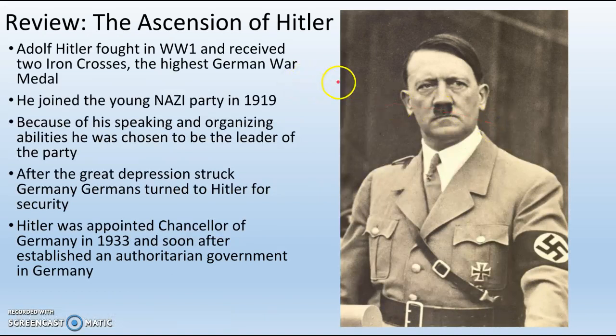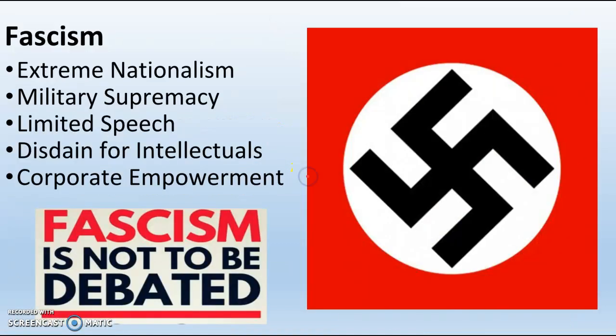So we talked about the ascension of Hitler. Basically, Hitler leverages several key moments. The first being the Great Depression. The second being the weakness of the Weimar Republic and the reparations payments. And the third, the anger of Germans because of the Treaty of Versailles. And after being appointed chancellor, he takes over the government soon after and becomes dictator of Nazi Germany.